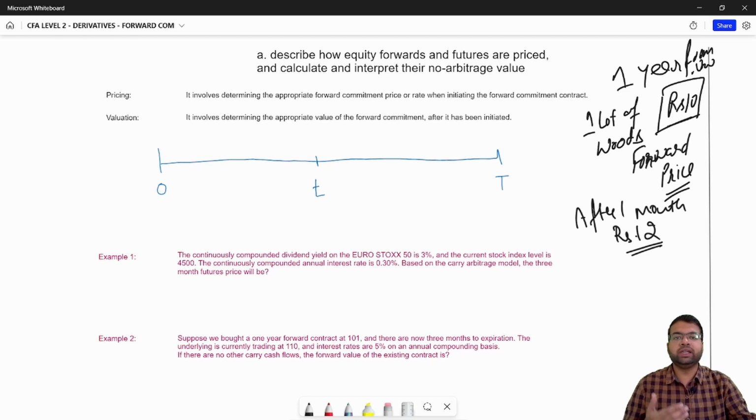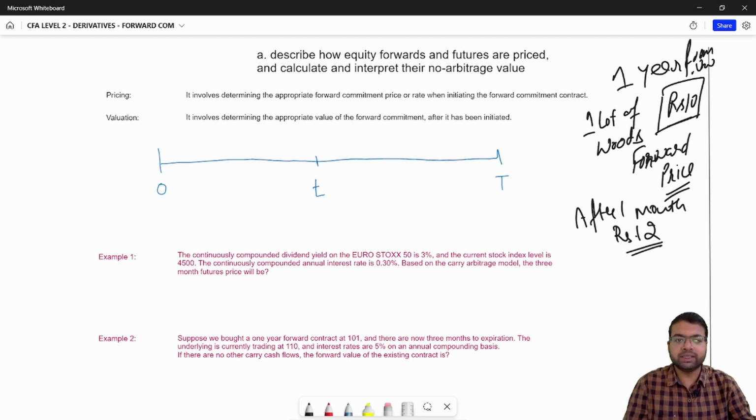So definitely you are having some particular advantage, because even if the wood's price 1 year from now goes up to 15 or 16 or like rupees 20, even then you will be able to buy the wood at rupees 10. So valuation means how to determine the value of the contract, so that if you want to sell this contract to someone, how much benefit can you expect to get out of it.